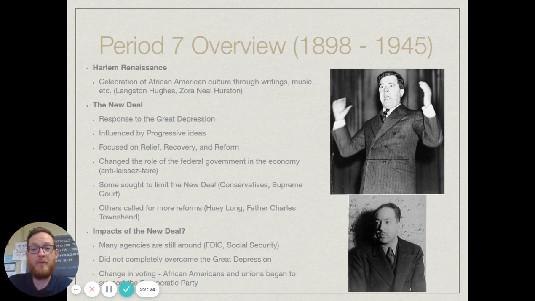So another part of the 1920s that you will see is the Harlem Renaissance. We didn't mention that over there, but that's, again, with the Great Migration, you're going to have a lot of African Americans that move into Harlem, New York. And within there, they call this the Harlem Renaissance because you're going to see a lot of writings and music and all kinds of stuff, poetry come out of Harlem. And that's why it is known as the Harlem Renaissance.